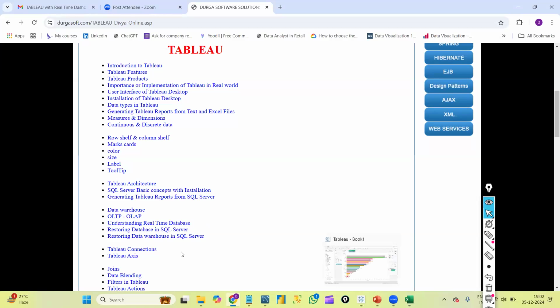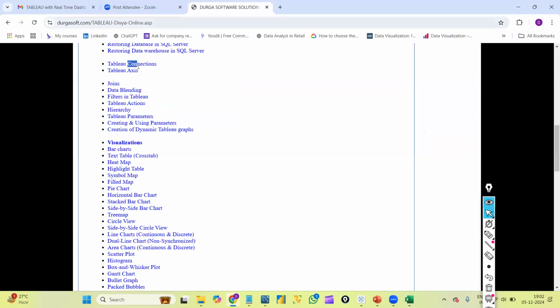From here, our main concepts will start: Tableau connections, Tableau access. Next, joins. Joins are very important, as you already know some SQL. First I will explain joins in SQL, and then how we create joins at the Tableau level. Next, data blending. If I have some data in an Excel file and some data in SQL Server, how do I connect both data sources and create graphs? That is the data blending concept.